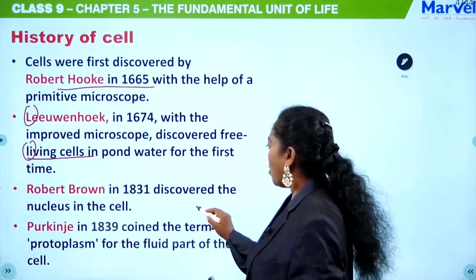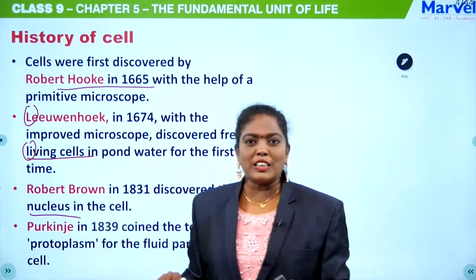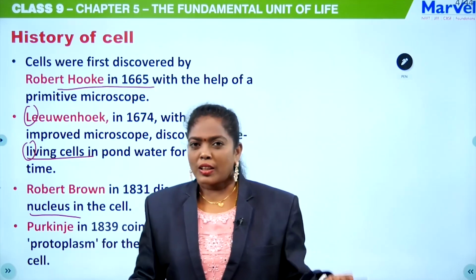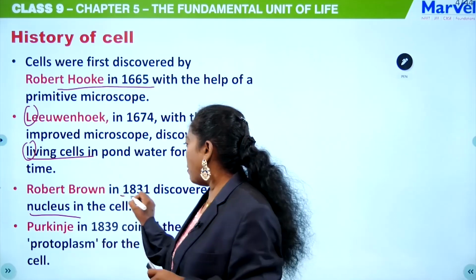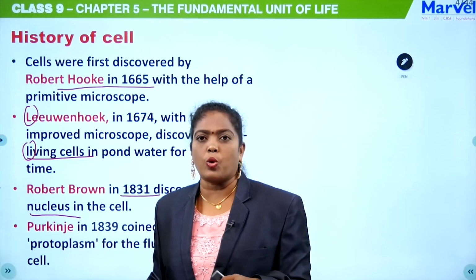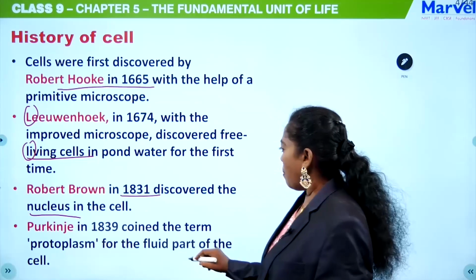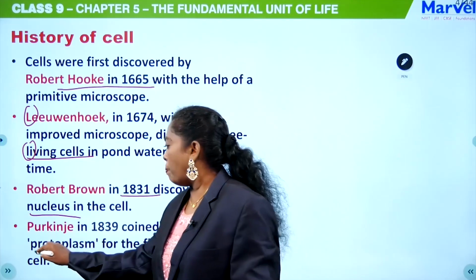Then Robert Brown discovered the nucleus. Even in competitive exams, you can expect questions like this: who discovered the cell, or who discovered the nucleus. So Robert Brown in 1831 discovered the nucleus in the cell. Then Purkinje coined the term protoplasm.